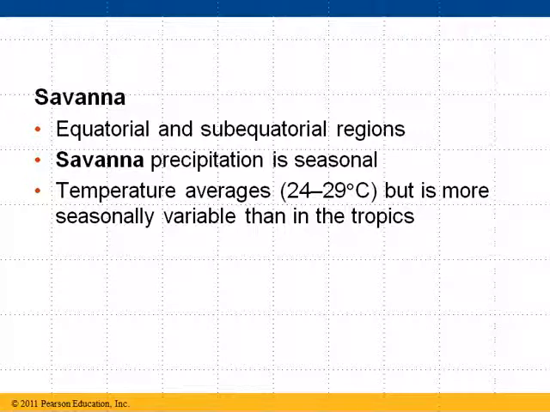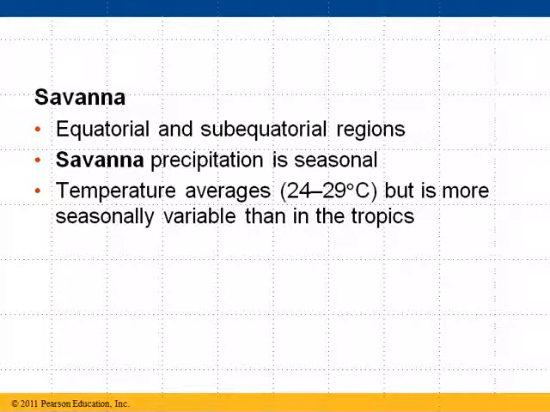In other words, you get a decent amount of rain during part of the year, but the other part of the year is pretty dry. Temperature averages are 24 to 29 degrees, but is pretty seasonal. Again, you're going to have a winter and a summer. You're going to have a cold part of the year and a warm part of the year.